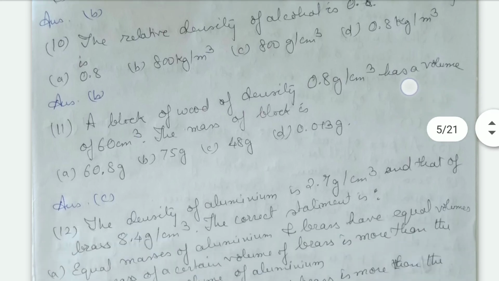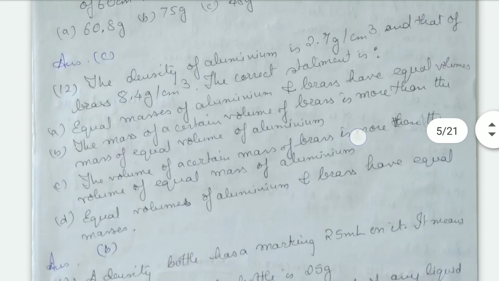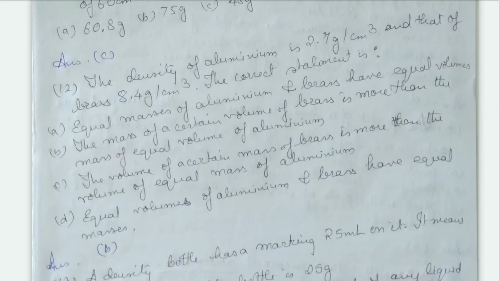A block of wood of density 0.8 grams per centimeter cube has a volume of 60 centimeter cube. The mass of the block will be 48 grams. The density of aluminium is 2.7 grams per centimeter cube and that of brass is 8.4 grams per centimeter cube. The correct statement is the mass of a certain volume of brass is more than the mass of equal volumes of aluminium.